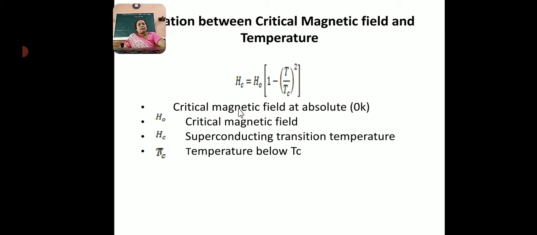The relation is given by Hc is equal to H naught times 1 minus T divided by Tc, whole squared. Here H naught is the critical magnetic field at absolute 0 Kelvin, Hc is the critical magnetic field, Tc is the transition temperature of the superconducting material, and T is the temperature.